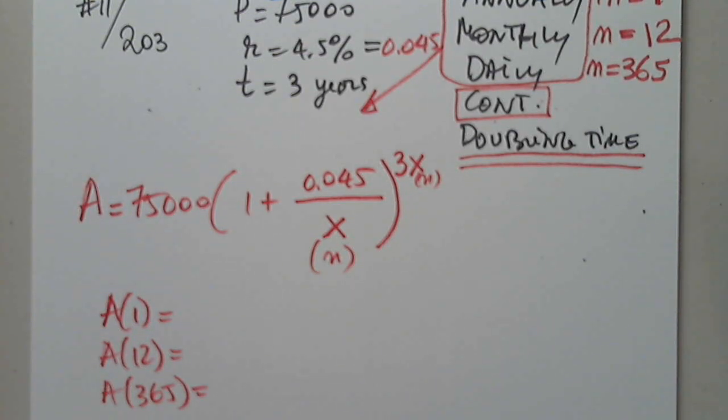So in y equals, clear if you have anything else, and put in the function as we see it here: parentheses, 1 plus 0.045 divided by x, it should be N, but I don't have that, power, parentheses, 3x, and close.